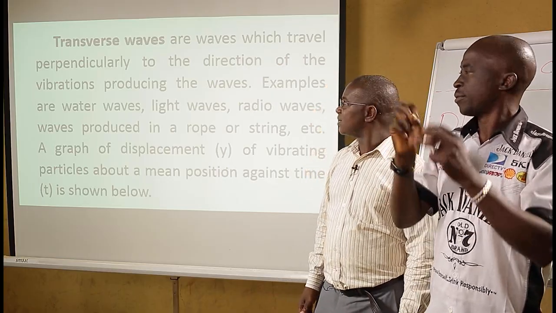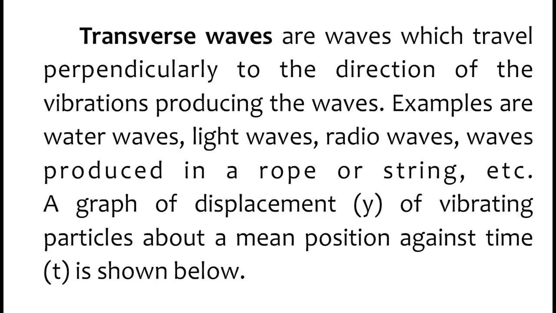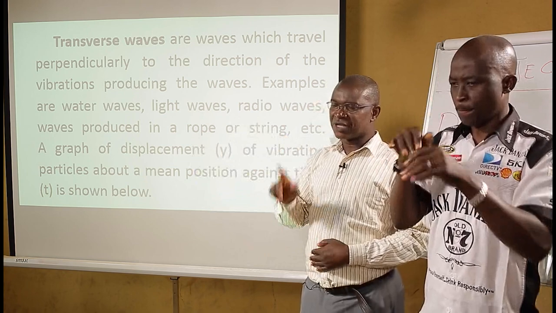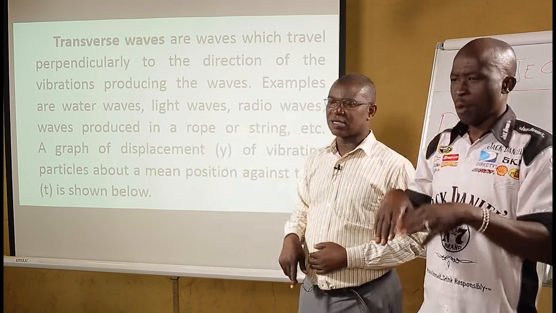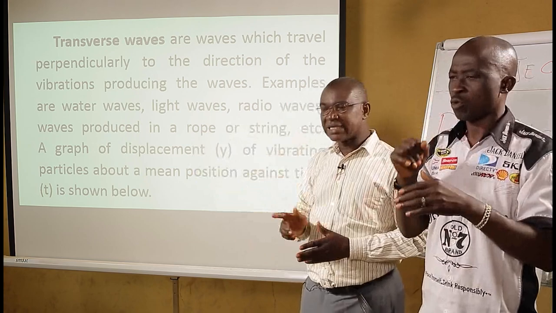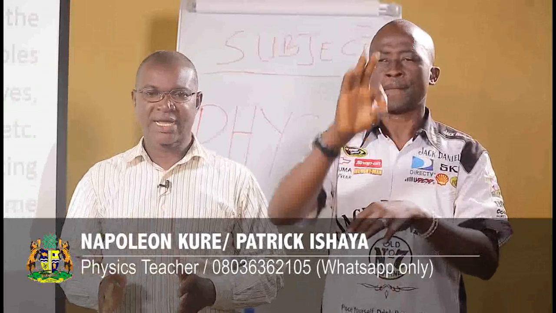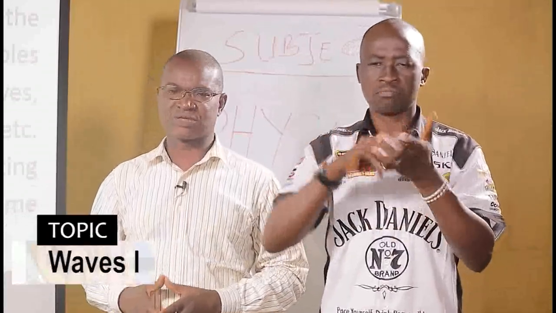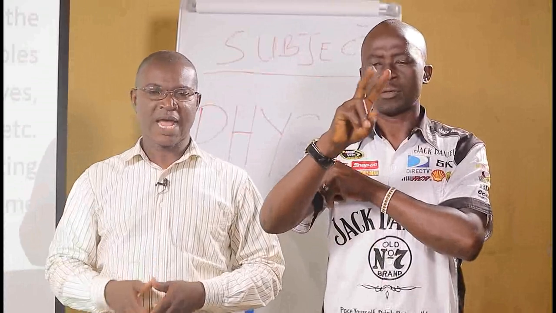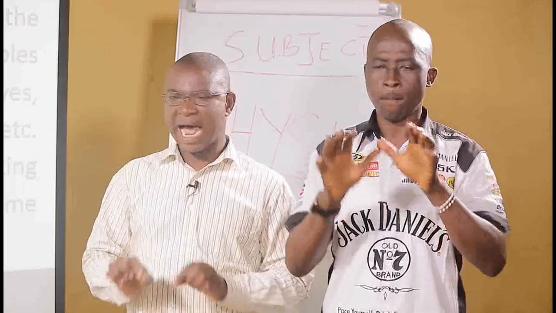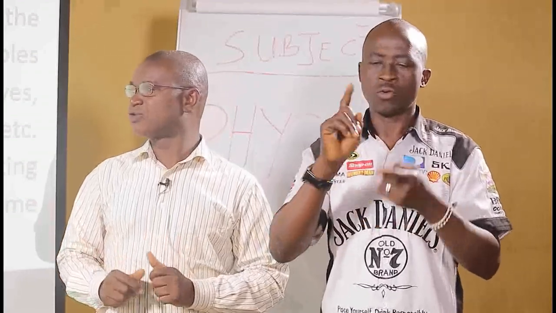What are transverse waves? This simply means waves which travel perpendicularly to the direction of the vibrations producing the waves. If you have a wave moving in a given medium and the particles of the medium vibrate up and down, not moving away from where they are, while the wave on the other hand is advancing, at 90 degrees to each other, that is what we refer to as a transverse wave. The direction of the wave's motion and the direction of the vibration of the particles of the medium are at 90 degrees to each other.